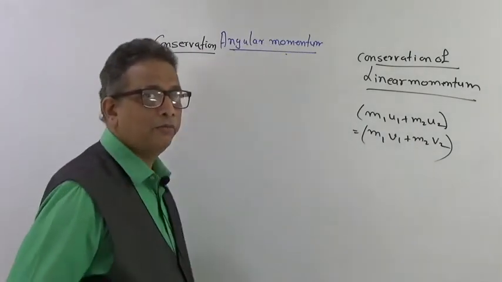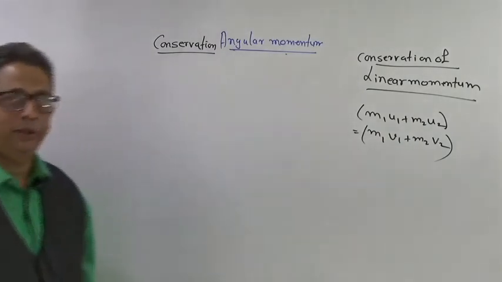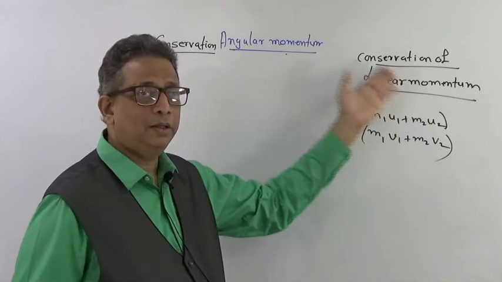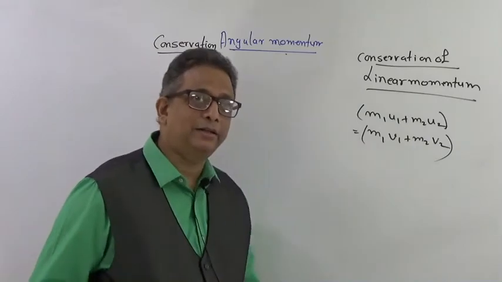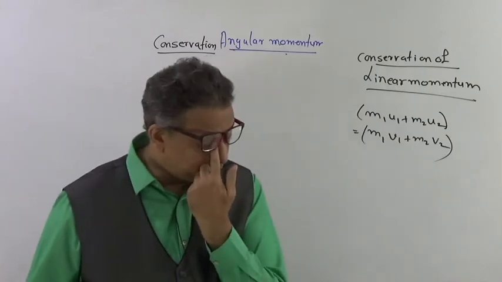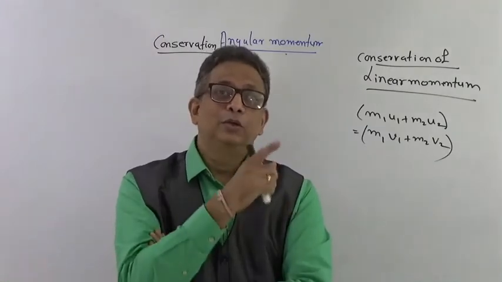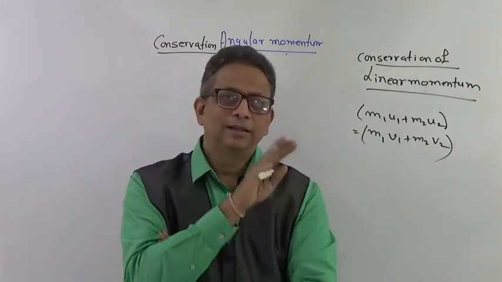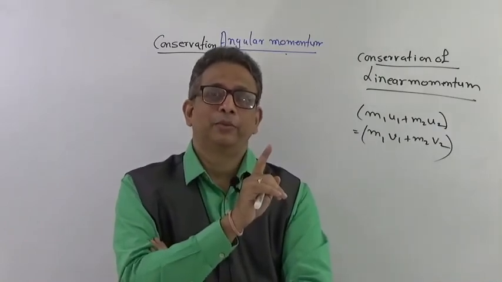So similarly, what we had studied about conservation of linear momentum, we are going to see the conservation of angular momentum, because both of them are like twin brothers. If there is a conservation of linear momentum, there has to be a conservation of angular momentum. Both situations are the same. As I said, there is always an analogy between the linear and the angular part. The only difference is the physical situation changes, so you should know that you are applying this situation and you are going to make use of the equation of angular momentum. The equations are simple, but you should know this is the situation of conservation of angular momentum, right?